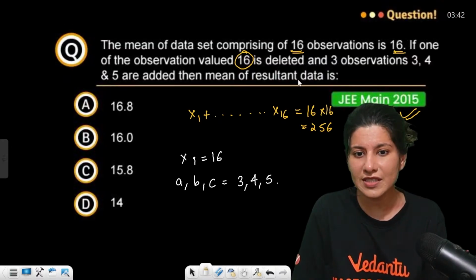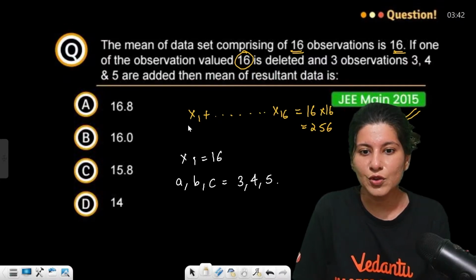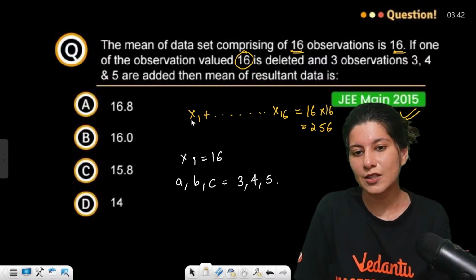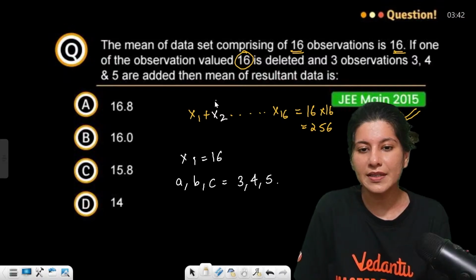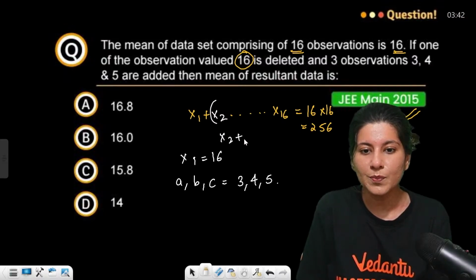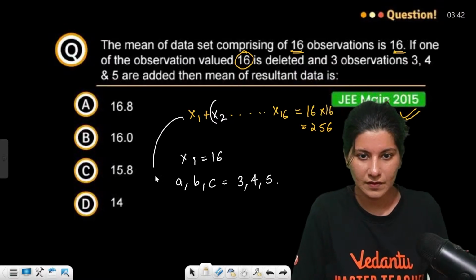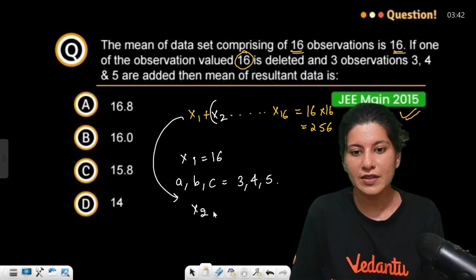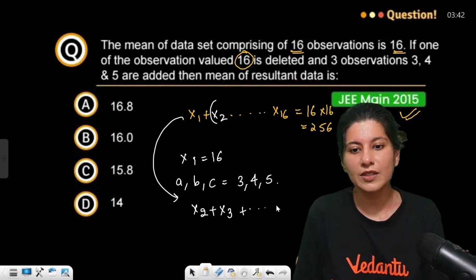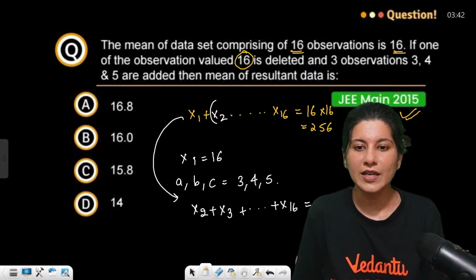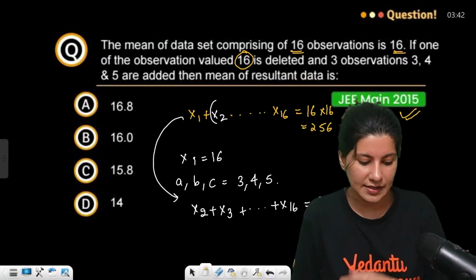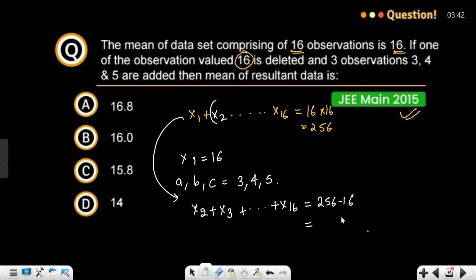Now the mean of the resultant data. x1 is 16, right? So x2 plus x3 and all the way up to x16 will be 256 minus 16, that is 240. So the sum of all observations from x2 to x16 is 240.